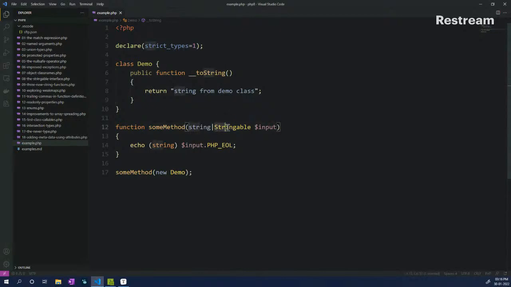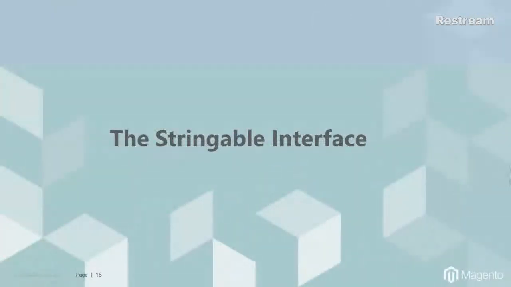So for that, we have a new data type which is Stringable, which represents that even if it is an object and you have a toString method declared in it which helps you typecast into a string, it is still acceptable. So this is the new change that has been introduced in PHP 8. I hope you were able to understand from the example how the Stringable interface works. And again, if you have any questions, please let me know.